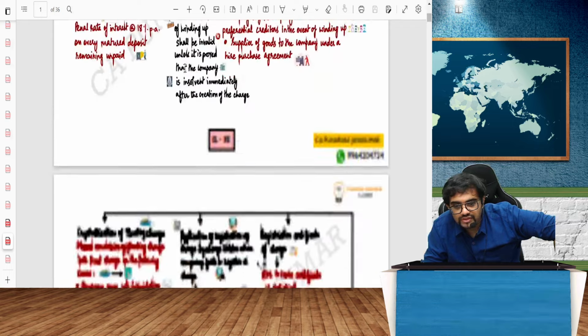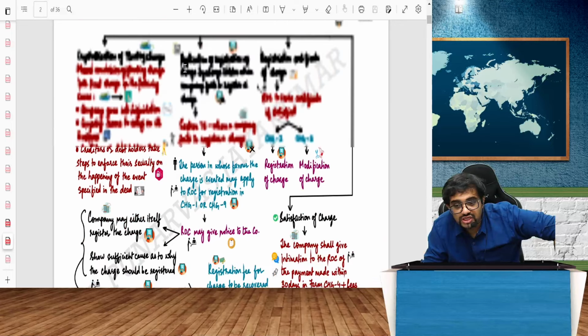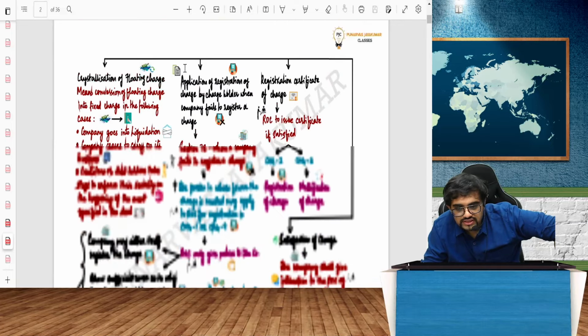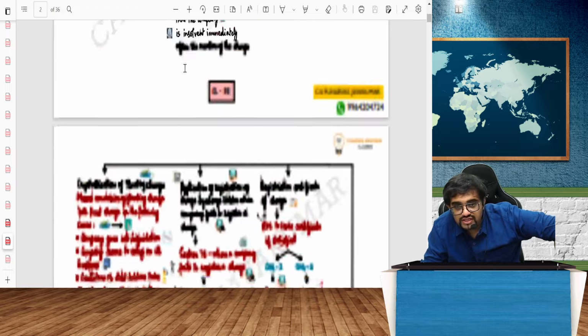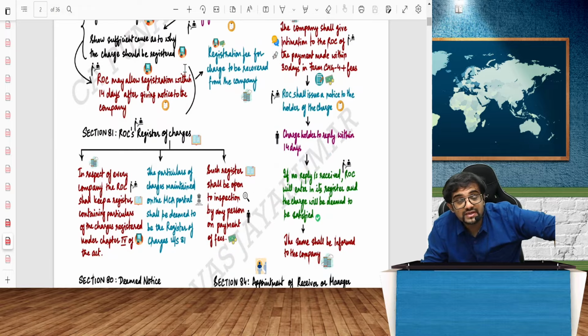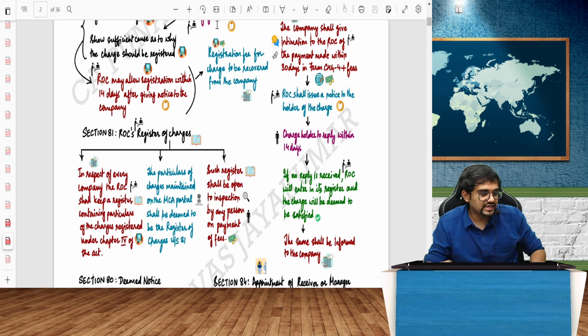All this deposit, trustee, deposit, all that you leave. Then charges are very important. The next chapter is charges. After charges, we will go to management and administration. Then dividend, auditors, accounts. All this will be dealt with tomorrow.